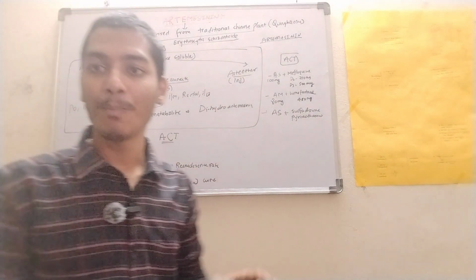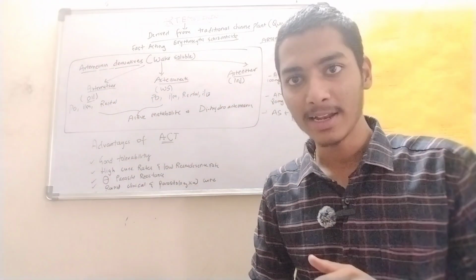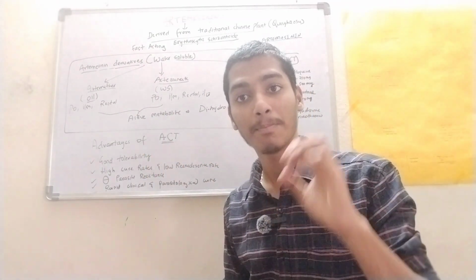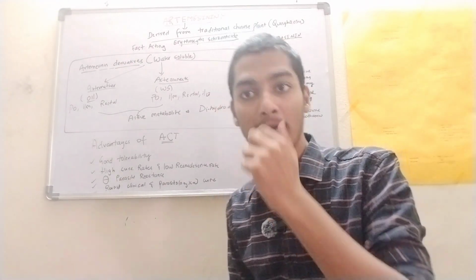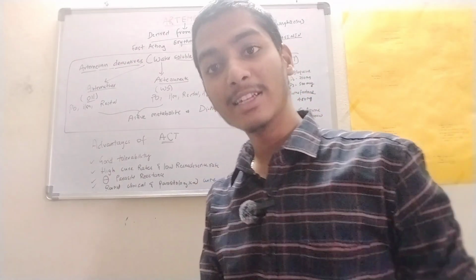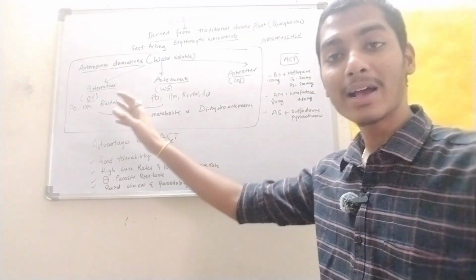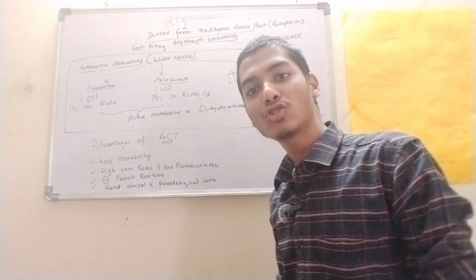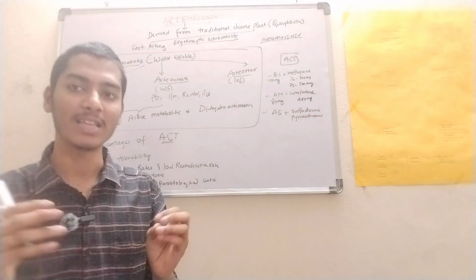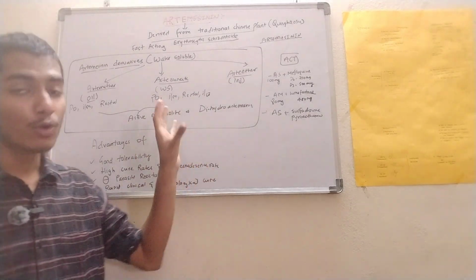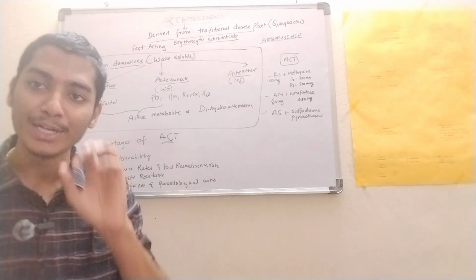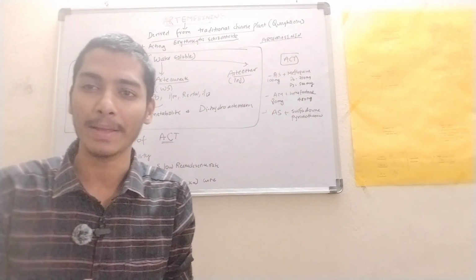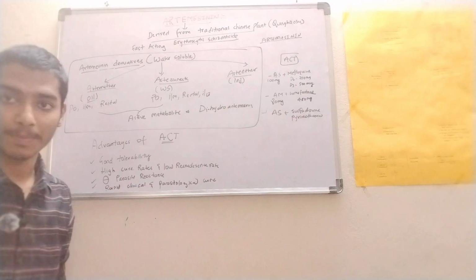So artemether we can give per oral, intramuscular, and rectal, and artesunate we can give in all the forms given for artemether, plus we can give it intravenously also. Whereas arteether is injectable, right? The active metabolite of these drugs is dihydroartemisinin. So, the advantages of artesunate combination therapy: every time we give artemisinin, we will not give the individual drug, we give the artemisinin combination therapy. What are the advantages of this combination therapy, right?